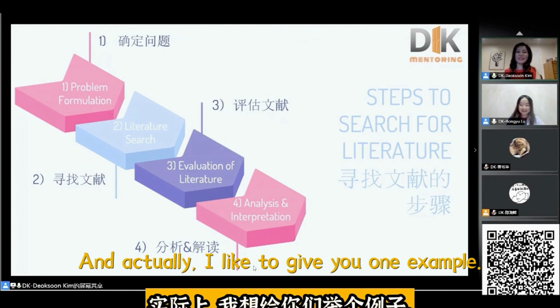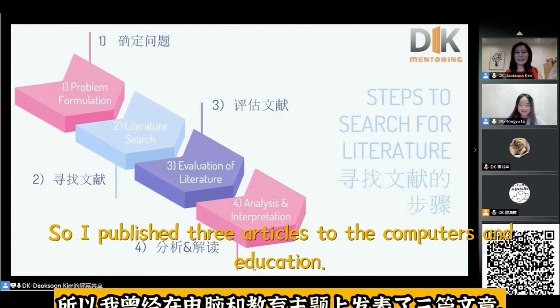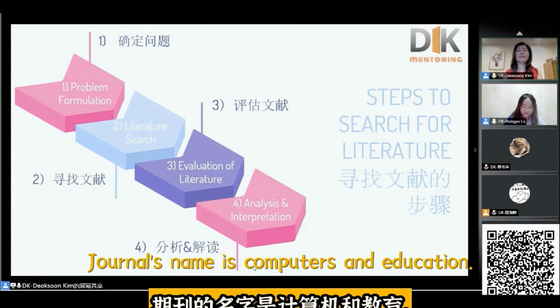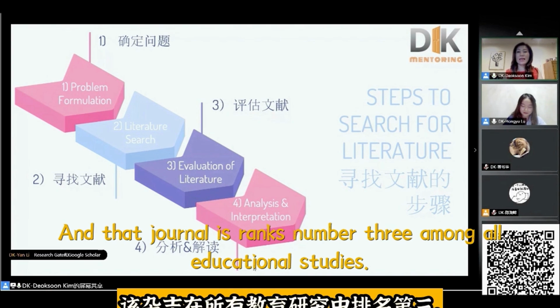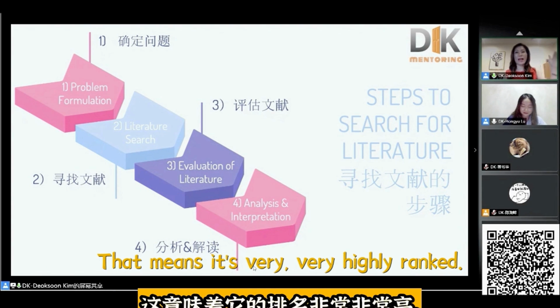And actually, I'd like to give you one example. I published 3 articles in the Computers and Education journal. The journal name is Computers and Education. That journal has an impact factor of 5.6, a very, very high impact factor in the education field. And that journal is ranked number 3 among all educational studies. That means it's very, very highly ranked.